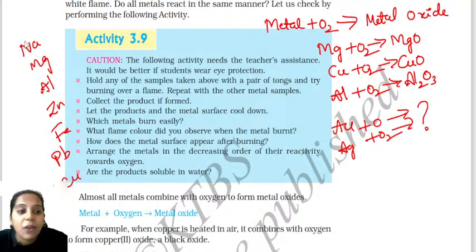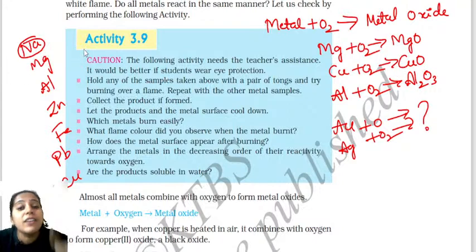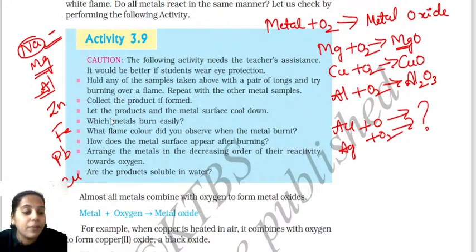In the case of sodium, what happens? When you just expose sodium to the atmosphere, it easily catches fire. But in case of magnesium, we are not burning this here. Magnesium burned to form magnesium oxide. Aluminium also burned to form aluminium oxide. Next, zinc does not burn very easily. Iron also does not burn very easily. Lead and copper also do not burn very easily.